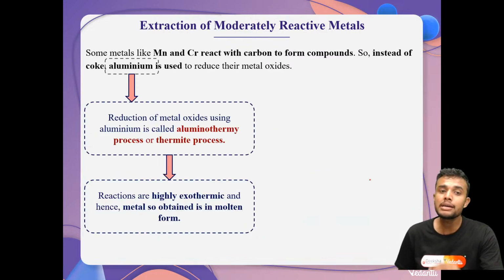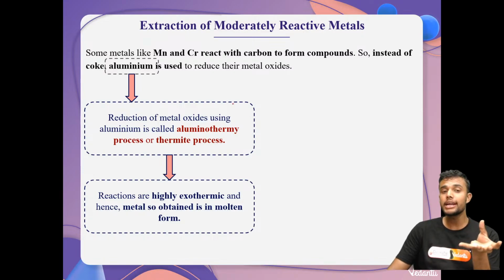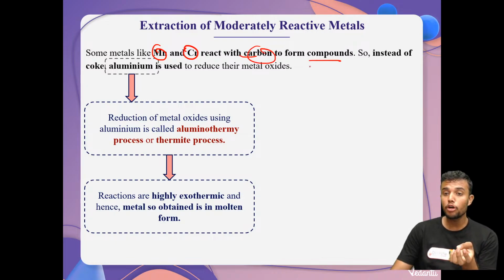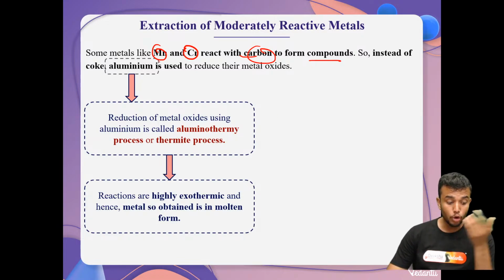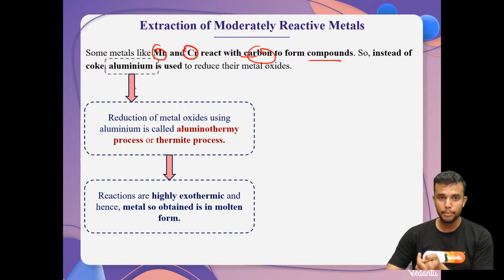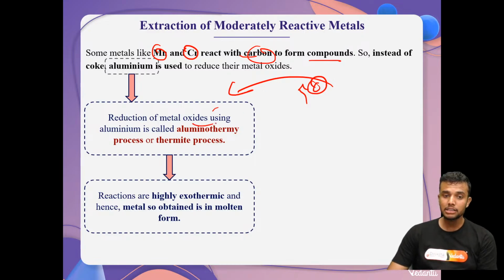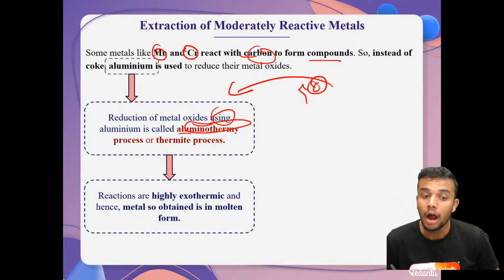But there are a few moderately reactive metals, for example manganese and chromium, which have high affinity and react with carbon to form compounds like manganese carbide or chromium carbide. That's why, instead of carbon, we use aluminium as the reducing agent. The reduction of metal oxides using aluminium is called the aluminothermy or thermite process.